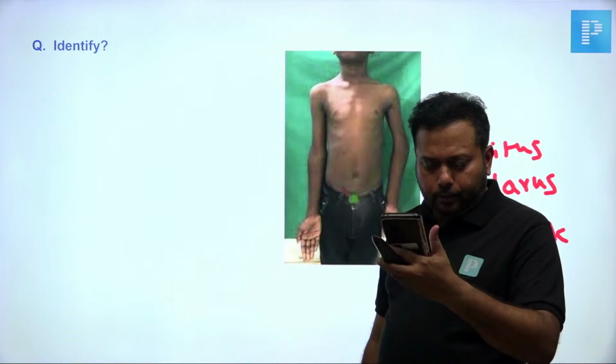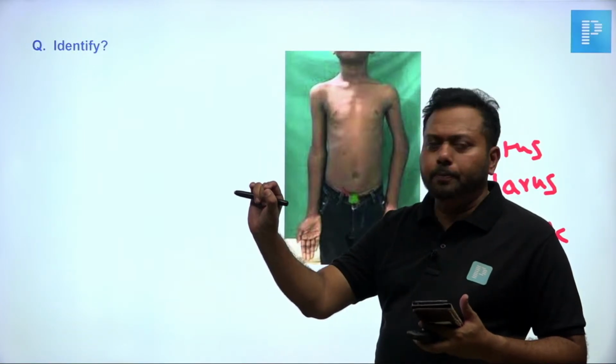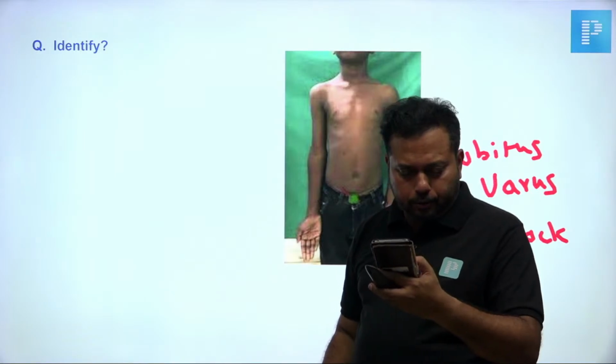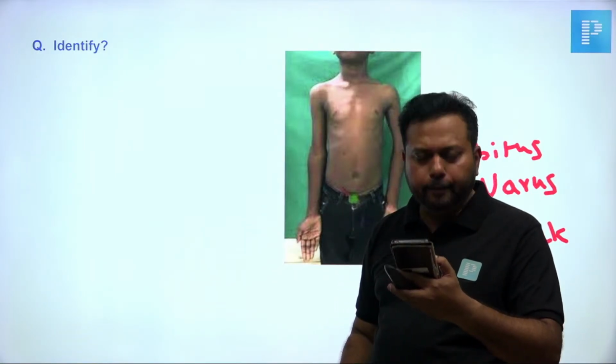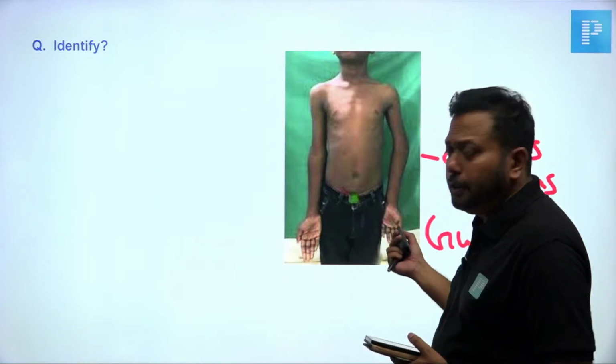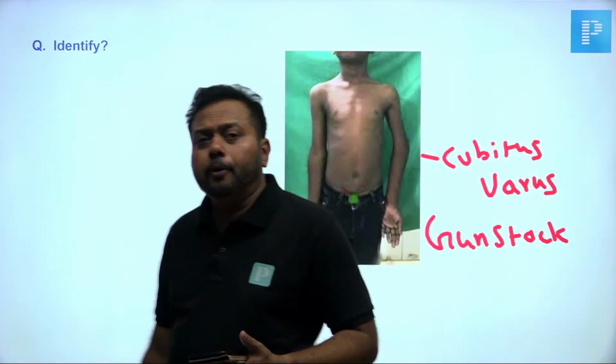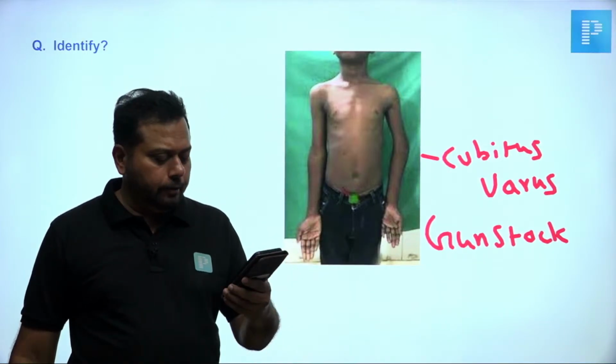It is due to opponens pollicis. So yes, high median nerve injury. These are the questions. This is a classical gunstock deformity and it follows a malunited supracondylar fracture.